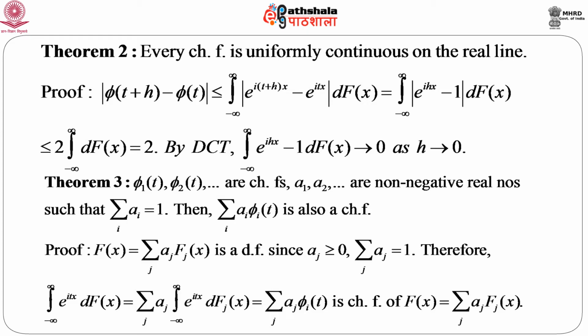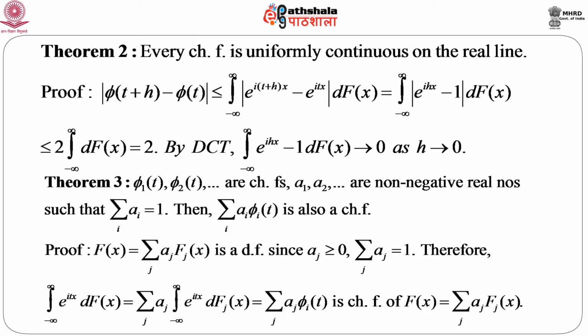Therefore, the integral from minus infinity to infinity of e to the power itx d F(x), if we put F(x) as the summation of a_j F_j(x), then changing the order of integral and summation, we get the summation of a_j times the integral from minus infinity to infinity of e to the power itx d F_j(x), and this quantity is nothing but phi_j(t). So, the summation over j of a_j phi_j(t) is also a characteristic function. In fact, this is the characteristic function of F(x), which is given by the summation of a_j F_j(x).